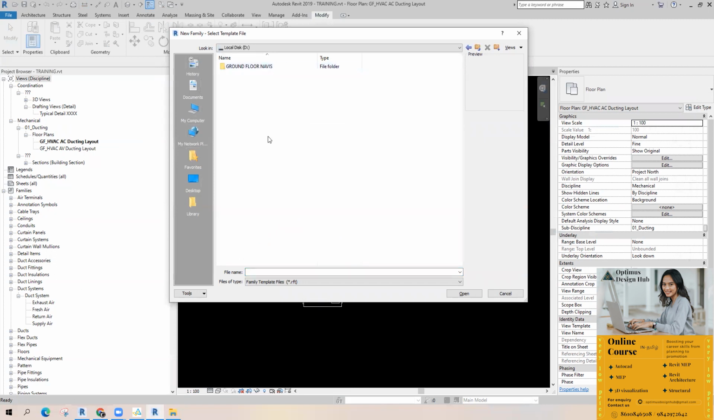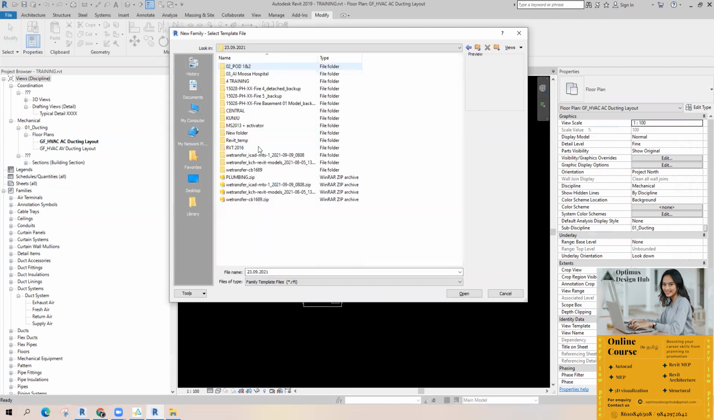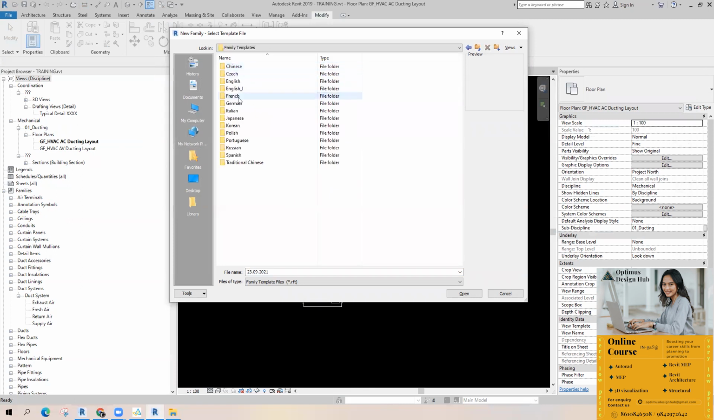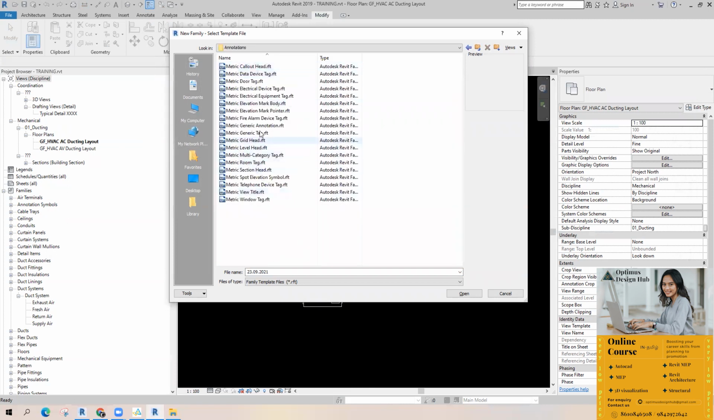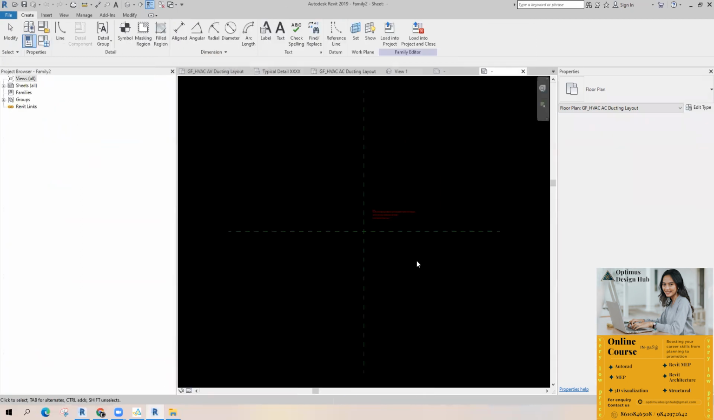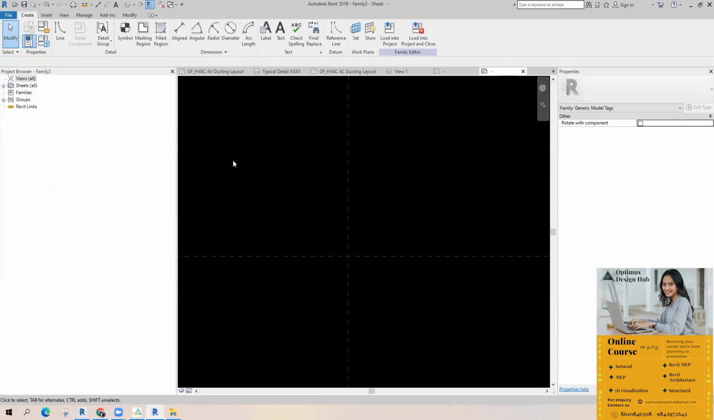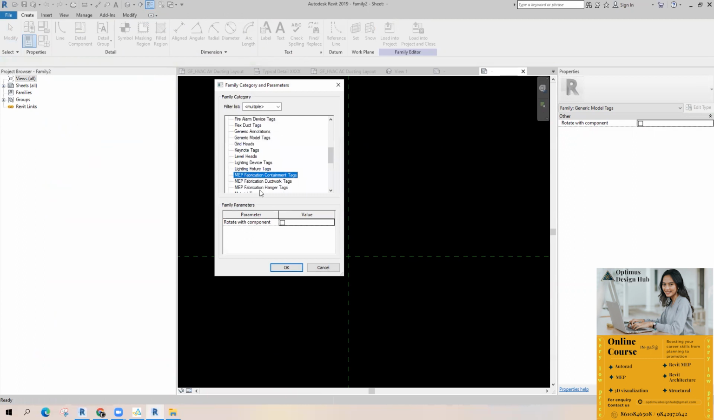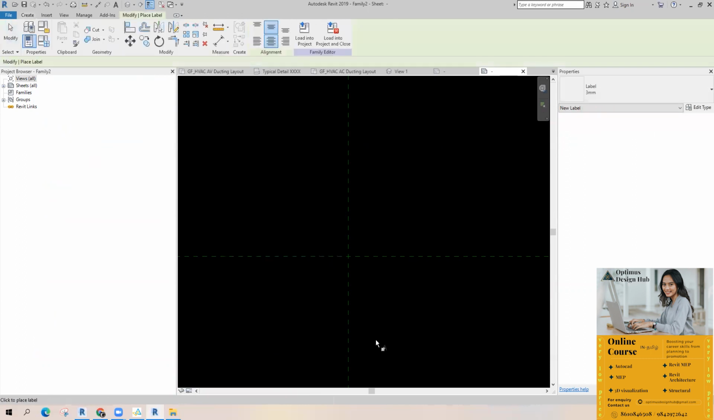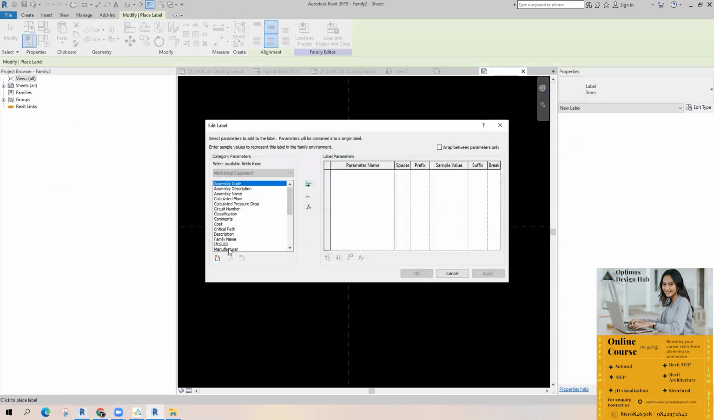I want to take the annotation, metric generic tag. I'm going to delete this one. Create, categorize it first. Mechanical equipment tag, label. Just pick this one. You want to get the parameters like equipment tag, after that capacity, then after that BOU.